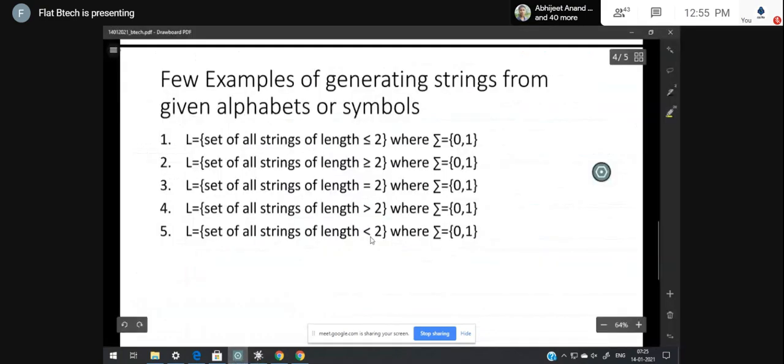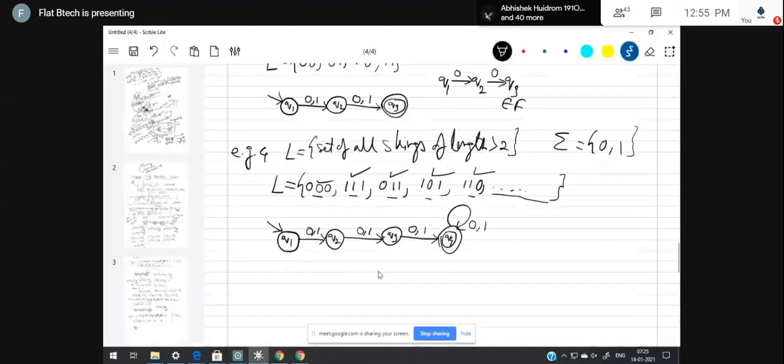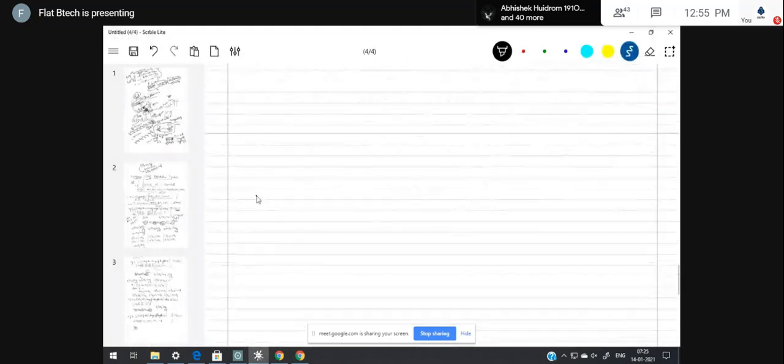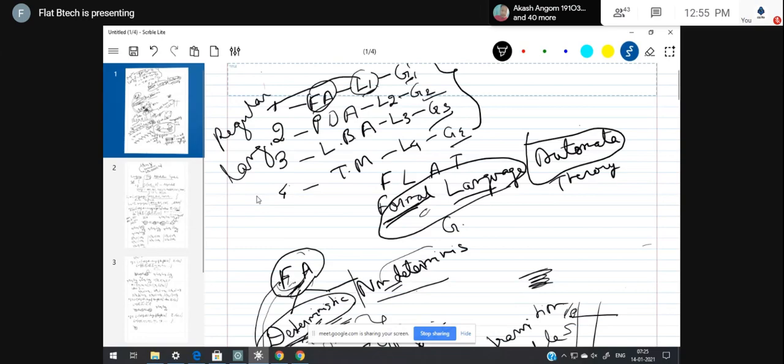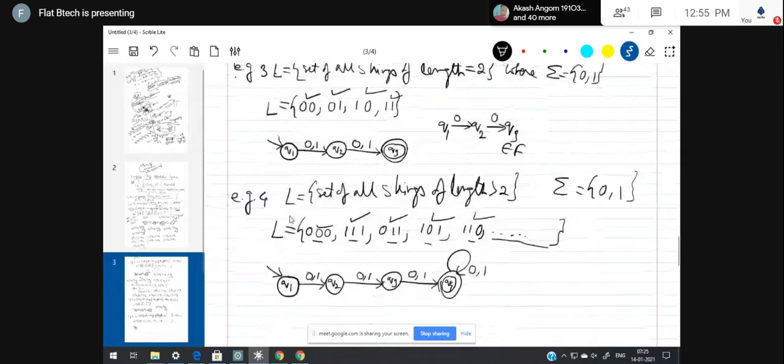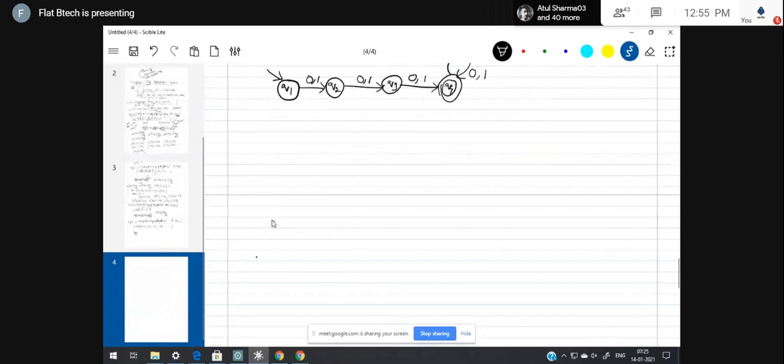Next one is less than 2. Example number 5.